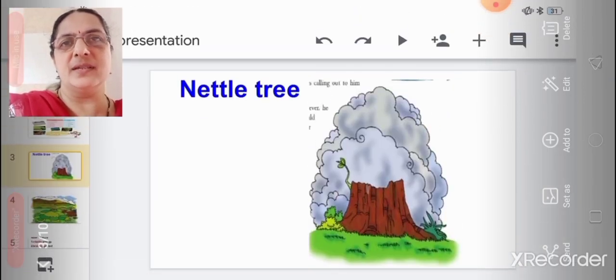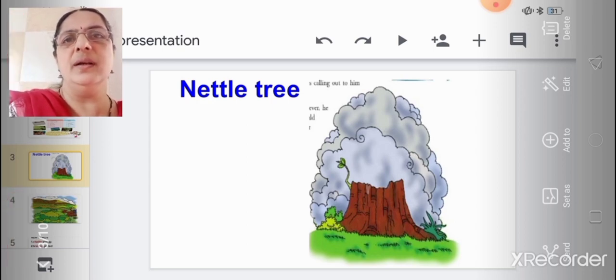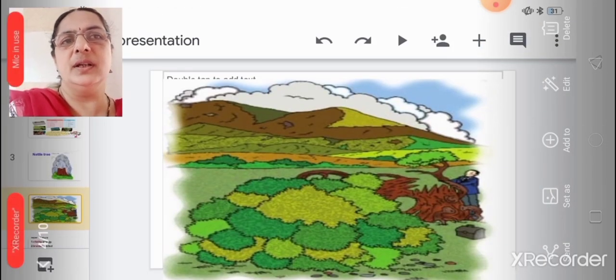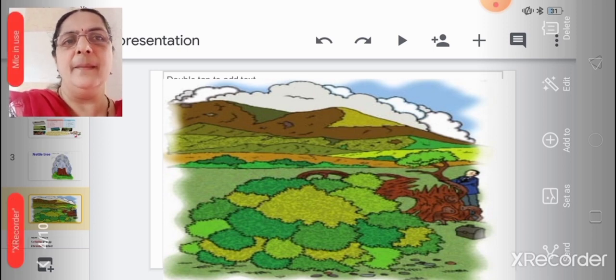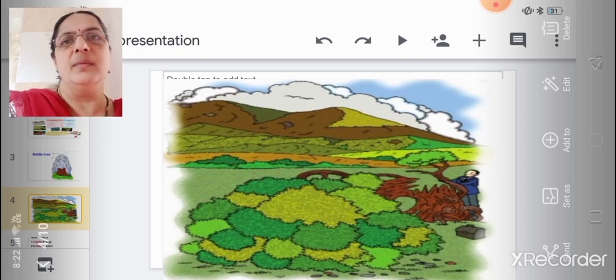We read the lesson in the previous session, and we came across a huge tree which was called a nettle tree. Okay? Now, what happened to that nettle tree? It had been uprooted because of the typhoon. I will revise the lesson again. See this picture, you can see that the huge nettle tree had come out of the soil, that is, it was uprooted because of that typhoon.